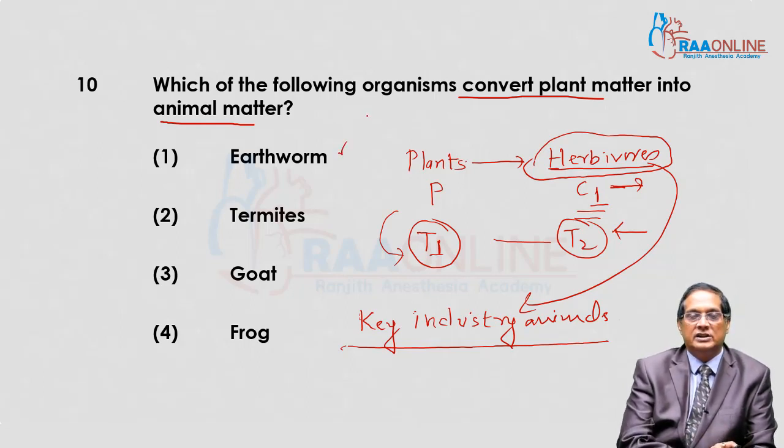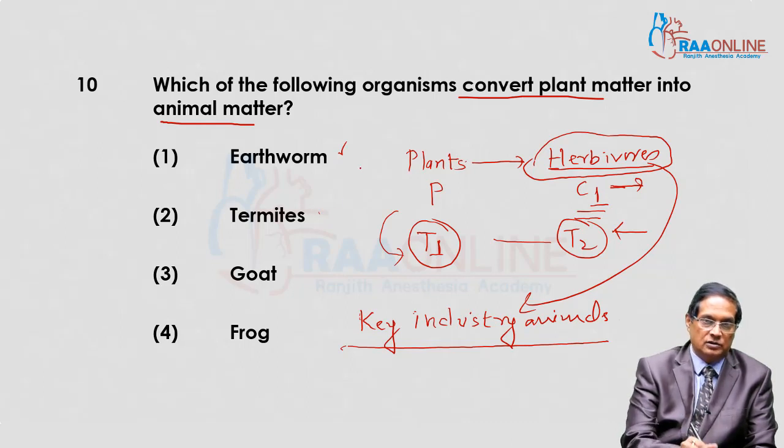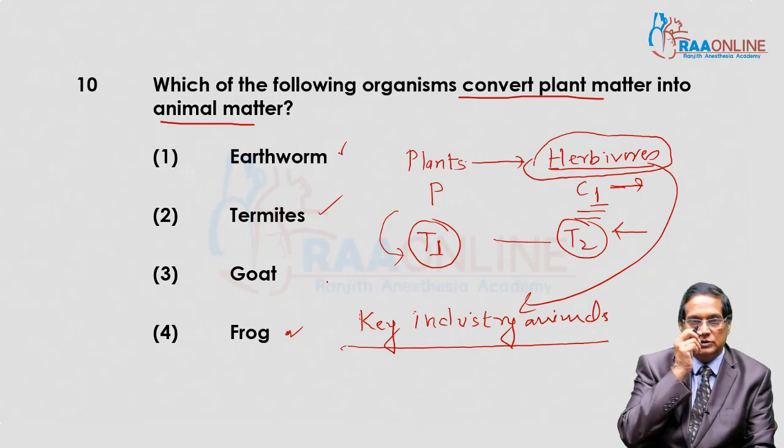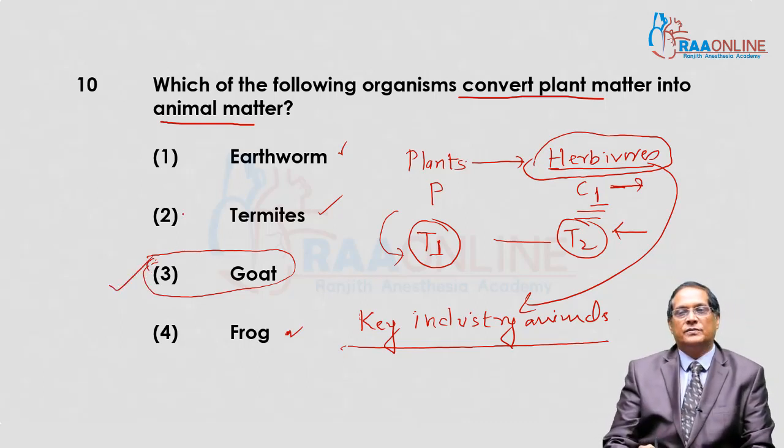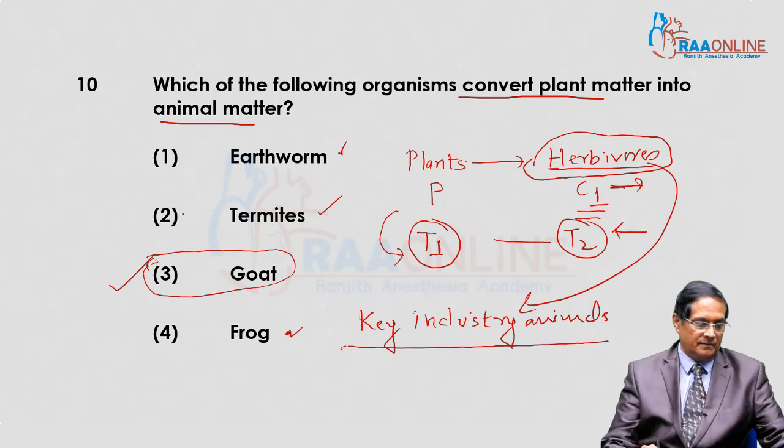Earthworm is a detritus eater, that is a detritivore. Termite is also a detritus eater. Frog is at consumer level number 2, but goat is exclusively a herbivore. So the answer for the 10th question is herbivore. And again they are key industry animals for any ecosystem.